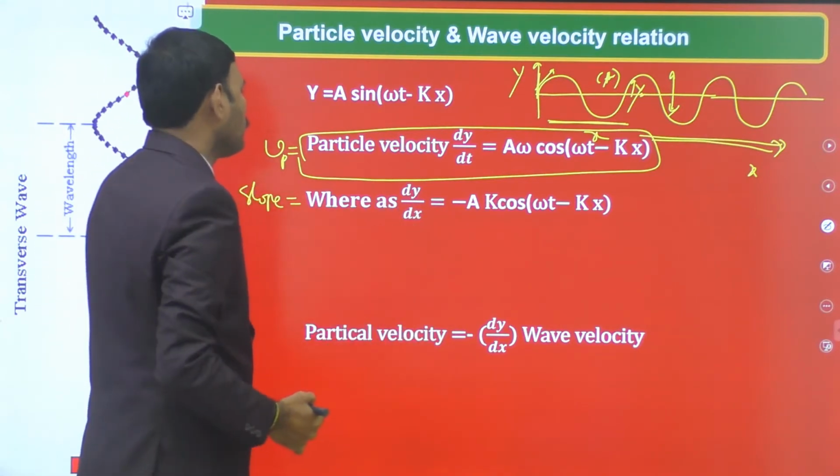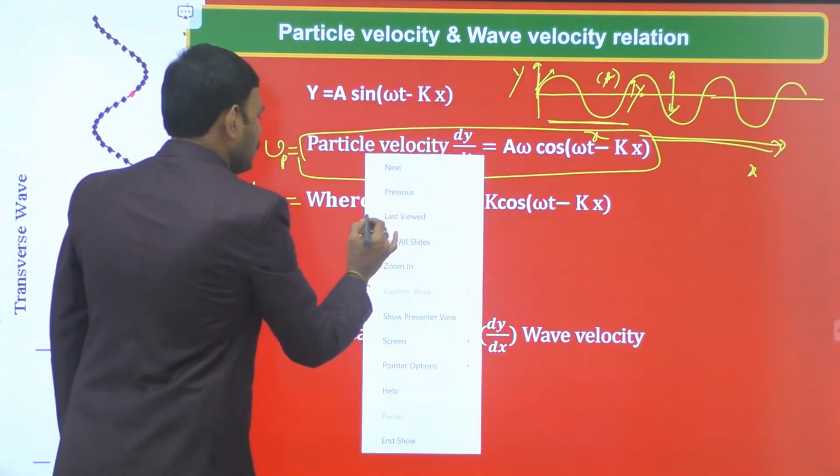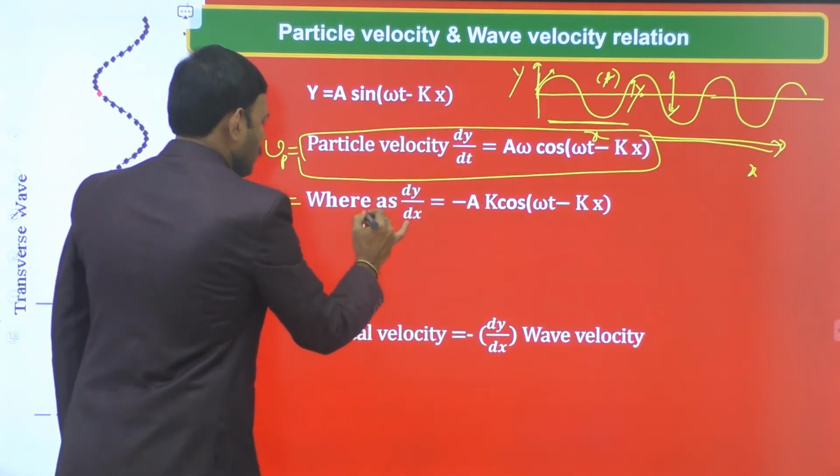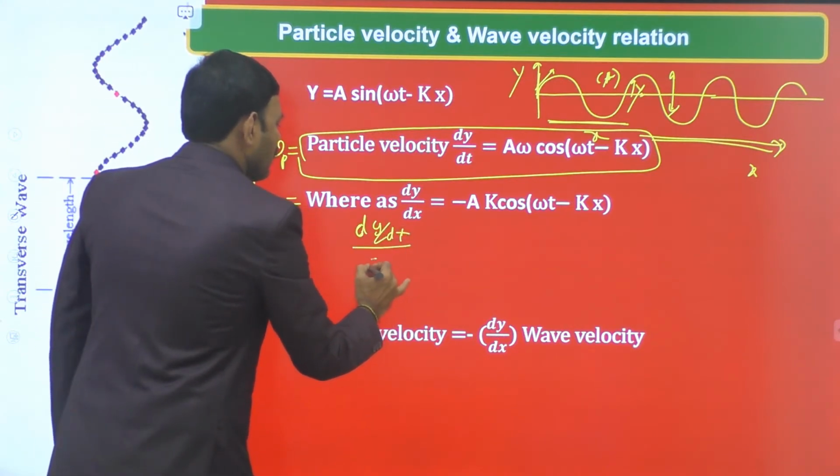This is the slope. Now take the ratio of dy/dt to dy/dx.